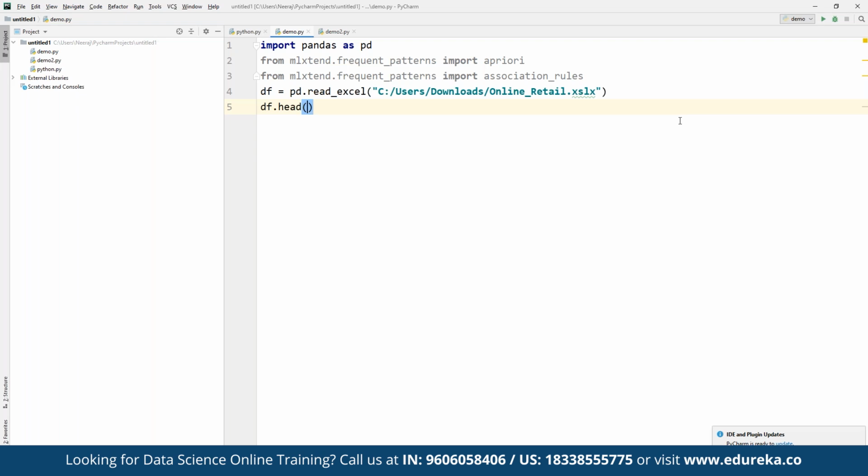Now that we have access to the dataset, the next step is going to focus on data cleaning, which will include removing spaces from some of the descriptions that we have. For that, instead of using the data frame head here, we are going to use the data frame and add a short description. Basically we are going to work on data cleanup, which includes removing spaces from some of the descriptions, then dropping the rows that don't have invoice numbers, and removing the credit transactions as well.